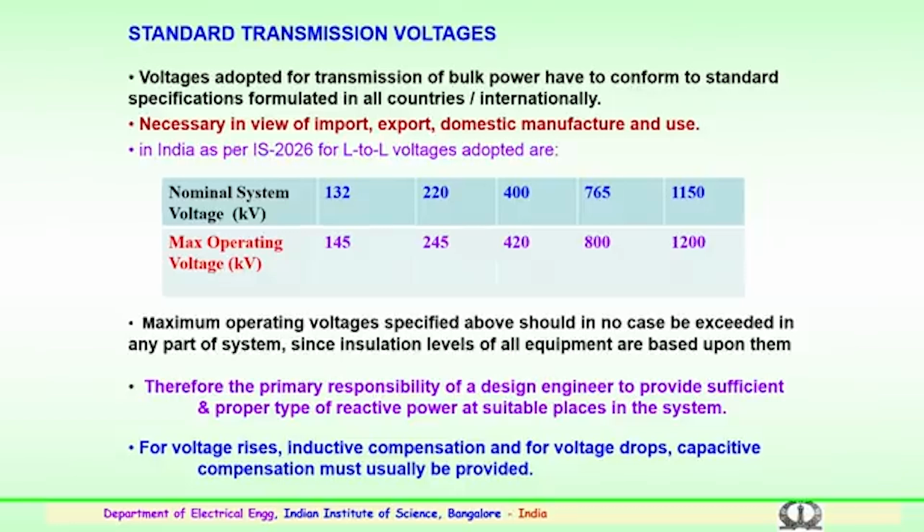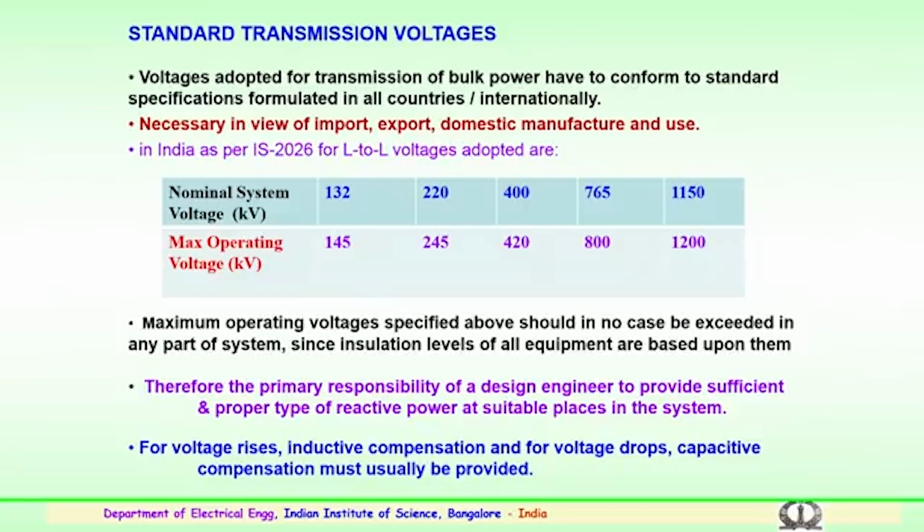The insulation level will be designed for 145 kV for the components operated at that voltage. Similarly, for 220 kV, 245 kV is the maximum operating voltage, and for 400 kV it is 420 kV. Likewise, for 765 kV nominal AC voltage, the maximum operating voltage will be 800 kV.